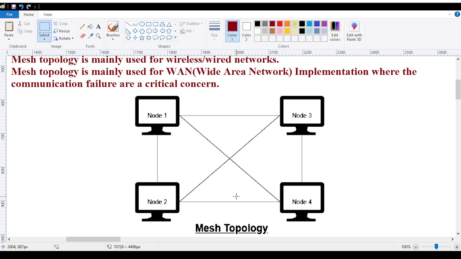You might have seen this news appear: Jio is doing underground cabling under the sea, right? So they are forming the WAN network. Each and every network, all the data centers from all over the world, are connected over the mesh topology.